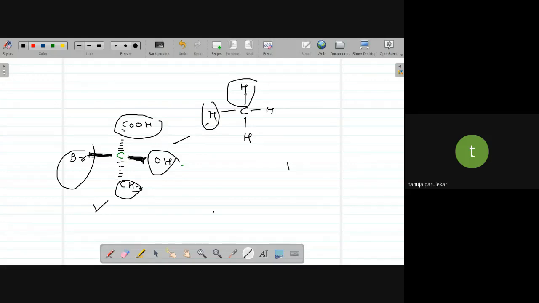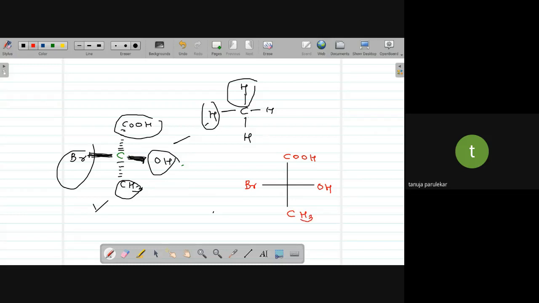Now when you're putting in Fischer projection formula, the vertical line will be used for the groups which are behind, and the horizontal line is used to show groups which are above the plane of the paper, towards us. So now which groups are behind? So let us see, your COOH, so this is your COOH, which is behind, and then you have OH over here, then you have Br over here, and then you have CH3 over here.